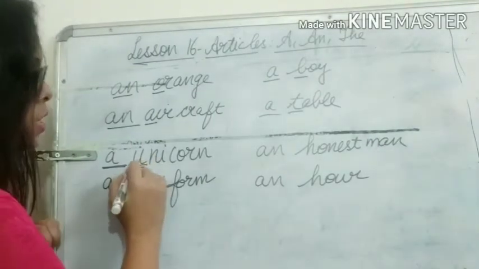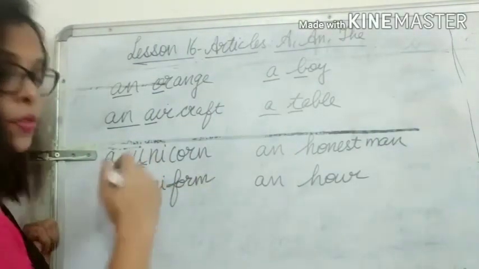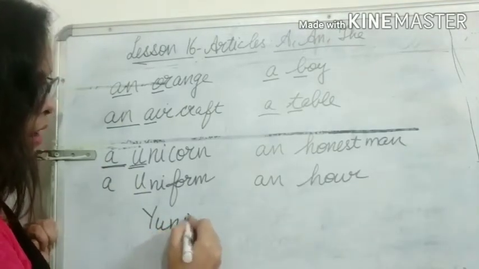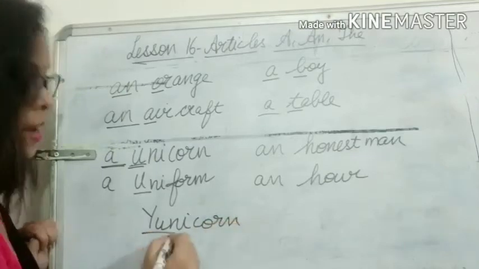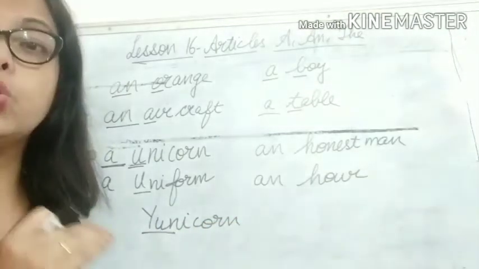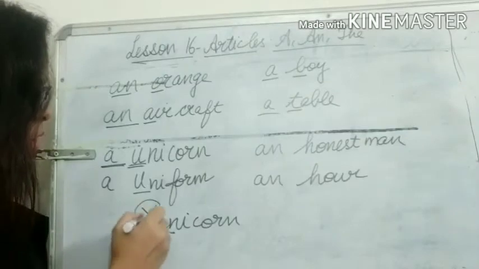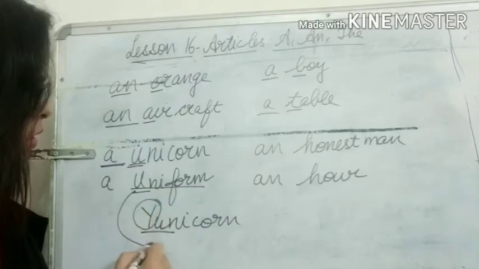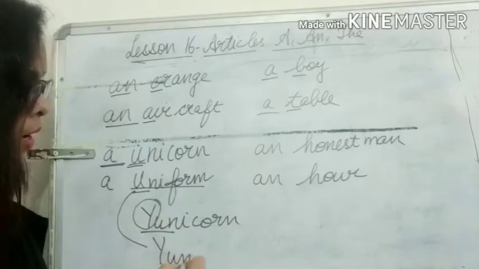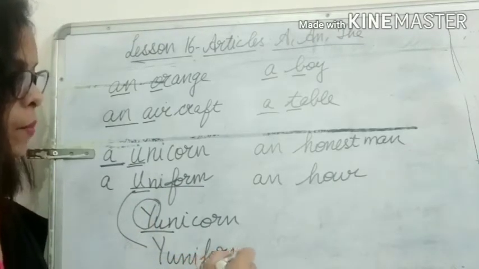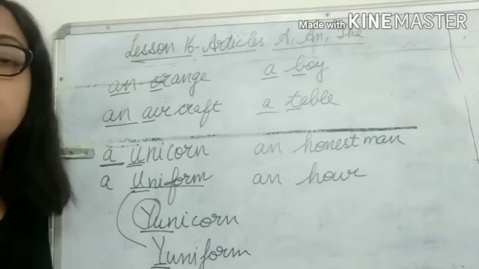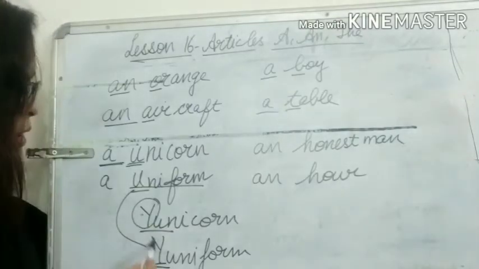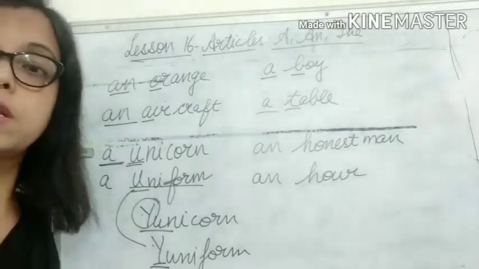This is unicorn. If we pronounce it and write it, it is like Y-U-N-I-C-O-R-N. It is not "unicorn", it is "yunicorn". So it is giving you the pronunciation of Y. Similarly, this uniform is pronounced like Y-U-N-I-F-O-R-M. So this is also giving you the pronunciation of Y. It is giving us the pronunciation of the consonant Y.